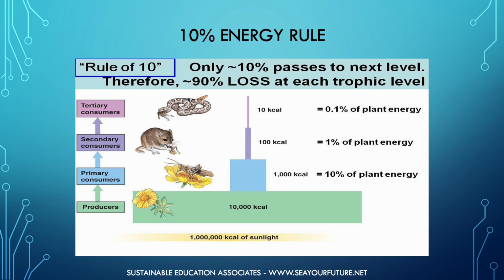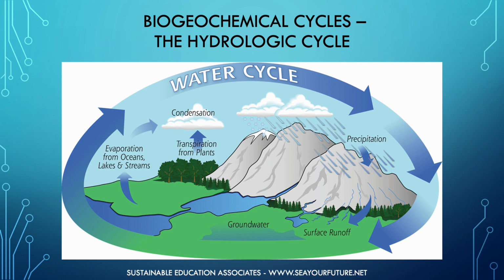This concept will become important when we study the problems associated with feeding a population of humans that has risen well above what nature would otherwise allow. Elements and compounds continuously move through the air, water, soil, rock, and living organisms or ecosystems in what are referred to as biogeochemical cycles. The hydrologic or water cycle is an amazing example of a free service provided by nature.